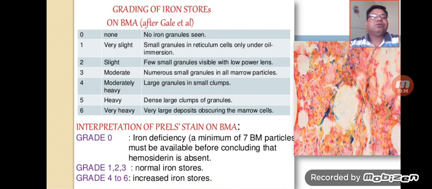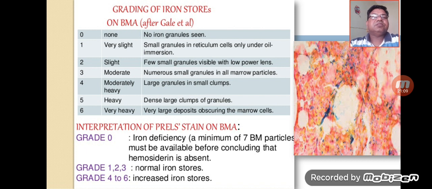Now we will try to comment on the iron stores. This is very important in case of iron deficiency anemia. In order to know the iron stores or diagnose iron deficiency anemia, iron studies are done, and we will try to grade these iron stores on the marrow findings. There is a 0 to 6 score. Here you can see Gale et al. did this grading, or scoring, from 0 to 6.